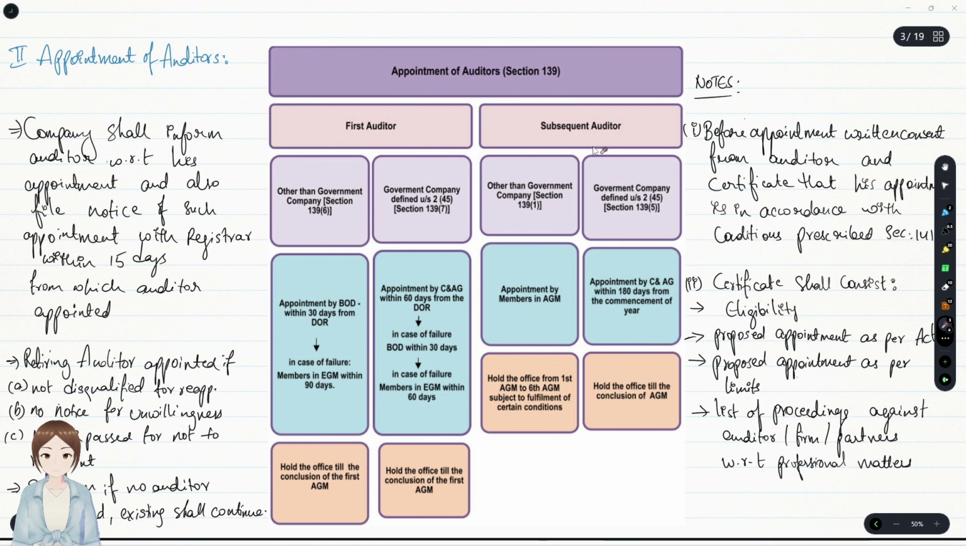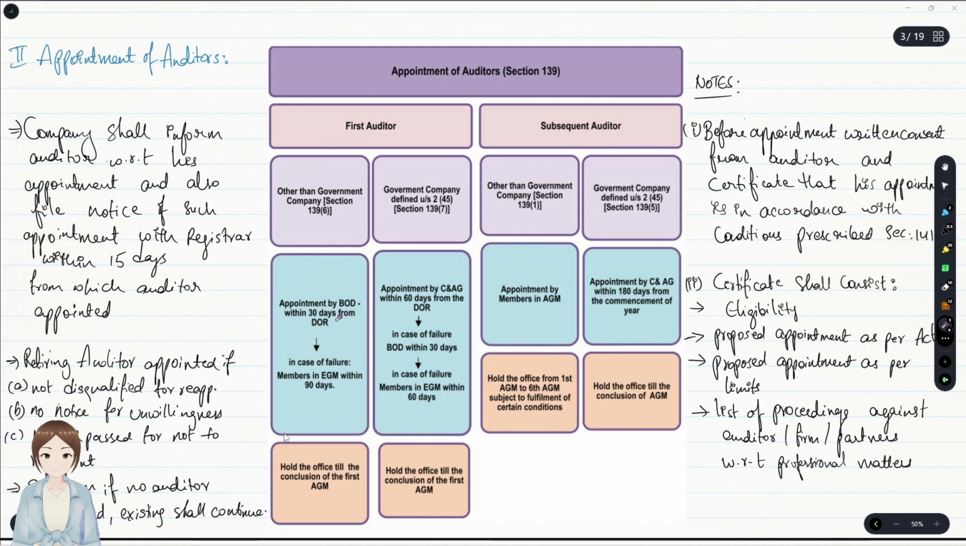And for the subsequent auditor of a government company, it has to be appointed by the C&AG within 180 days from the commencement of the year and hold till the conclusion of the AGM. Here, for the government company, it's only a 1 year term. But for a subsequent auditor of a company other than a government company, till the conclusion of the 6th AGM, it is appointed by members. Here, the board of directors do not come into the picture. Members appoint in an AGM and the auditor holds till the conclusion of the 6th AGM.